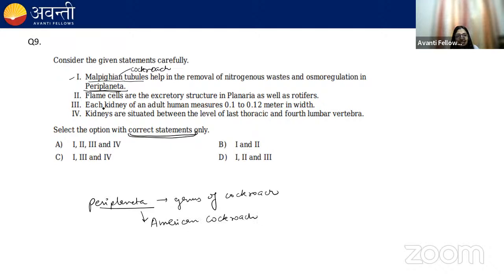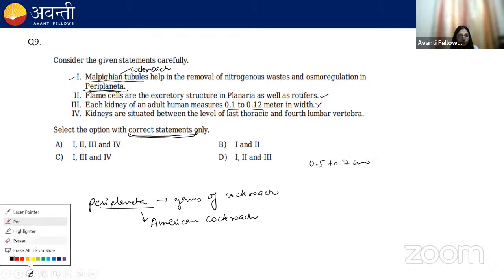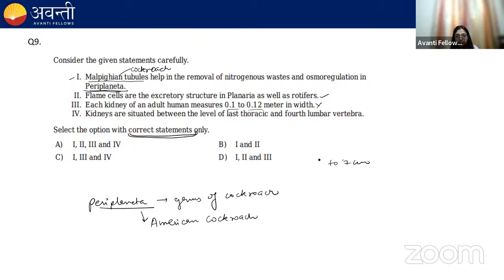So statement 1 is correct. Statement 2 says the flame cells are the excretory structure in planaria as well as rotifer. Yes, it is true. Third says that each kidney of an adult human measures 0.1 to 0.12 meter in width. No, it is 5 to 7 centimeter in width.